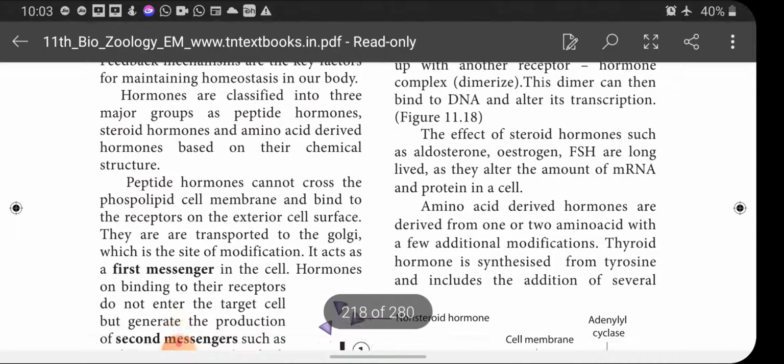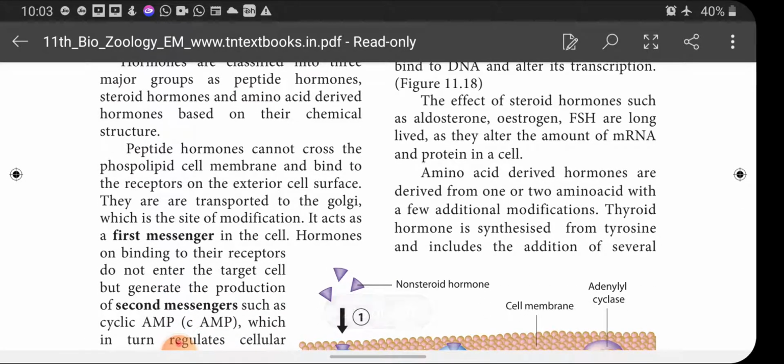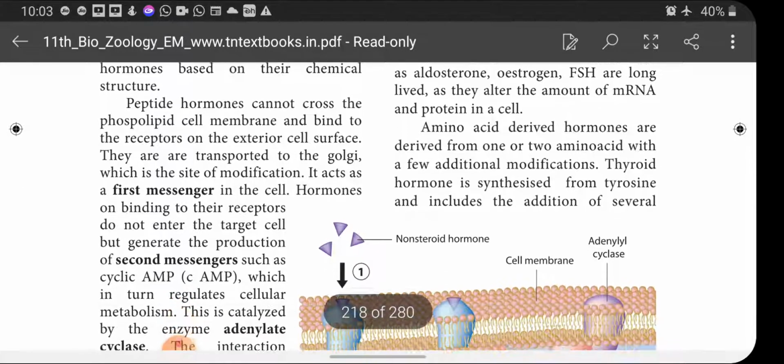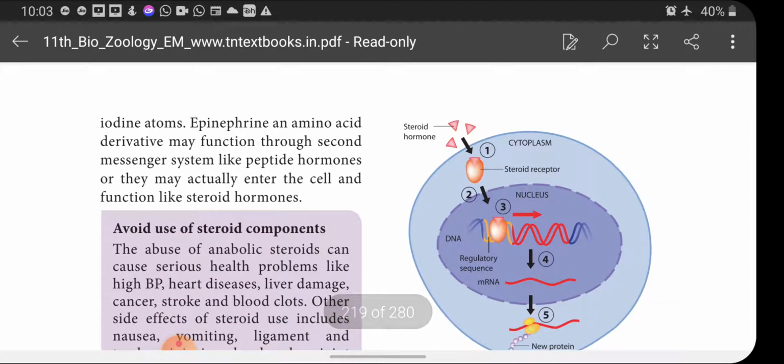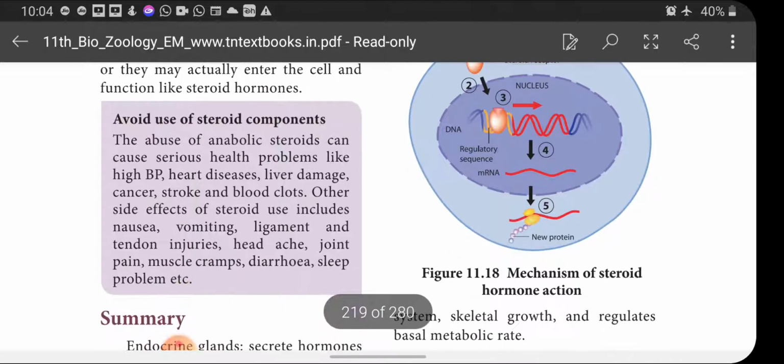Some amino acid derived hormones are derived from one or two amino acids with a few additional modifications. Thyroid hormone is synthesized from the amino acid tyrosine and includes the addition of several iodine atoms. So, tyrosine and iodine atoms combined together form the hormone thyroxine. Epinephrine, an amino acid derivative, may function through the second messenger system like peptide hormones, or it may actually enter the cell and function like steroid hormones.